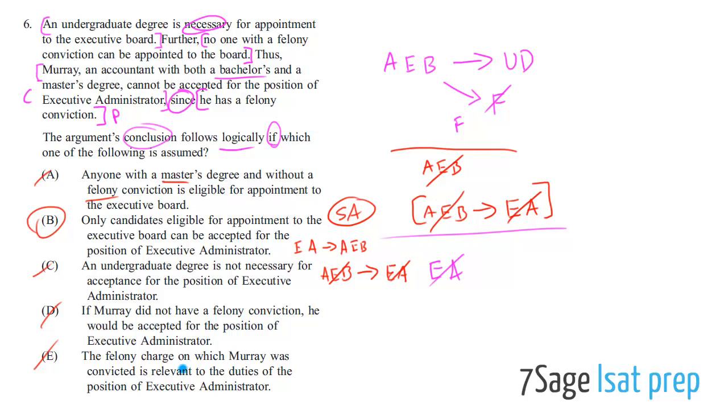E says the felony charge on which Murray was convicted is relevant to the duties of executive administrator. Okay, fine. E is really trying to bait you to make an assumption. If you didn't know this was what you needed, if you didn't know the rigor with which the correct answer choice is arrived at, you would think E was a great answer choice, because you would think, oh, because he has a felony charge, the executive administrator position must not be open to him. Why? Because you would assume that the executive administrator position demands no felony charge. But where did they say that? Where did they say the executive administrator position demands no felony charge? You can't just make that assumption yourself. You don't get to just say this position requires no felony charge.